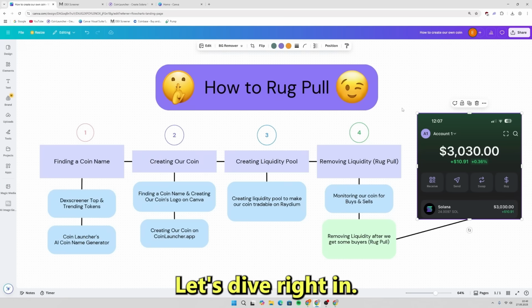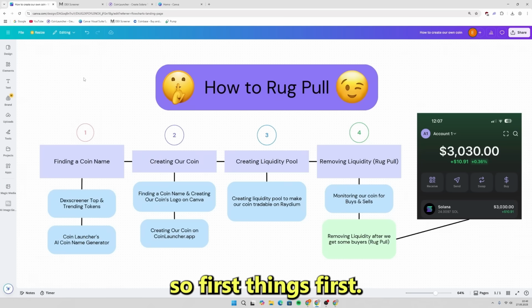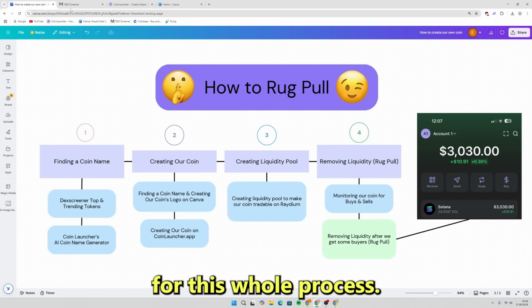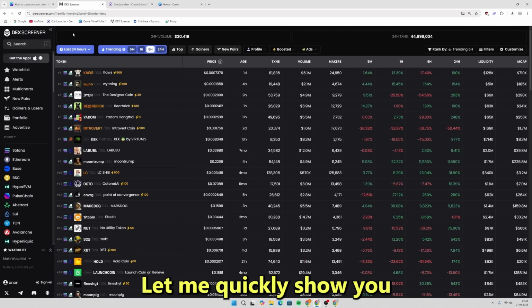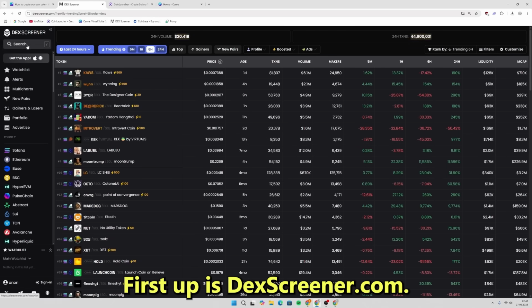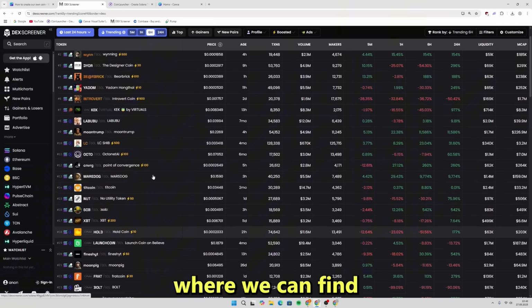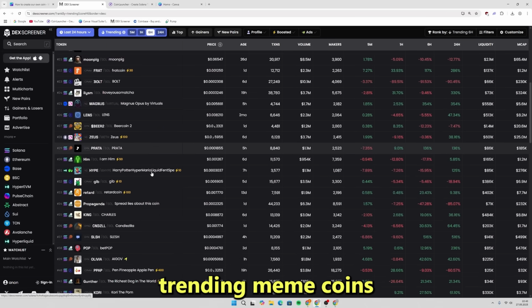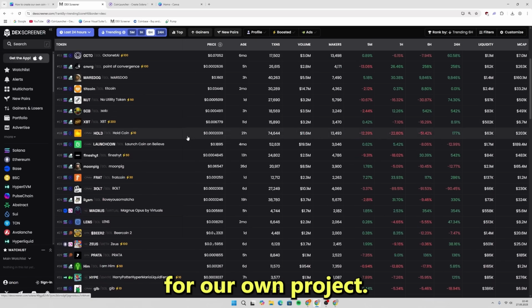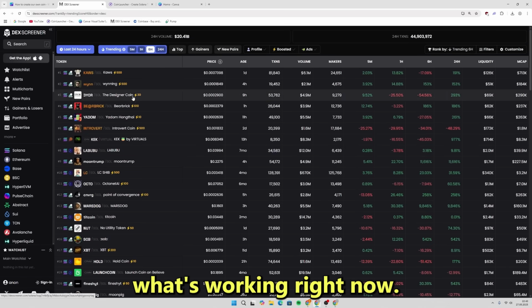Let's dive right in. Alright, so first things first, we're going to need a few websites for this whole process. Let me quickly show you what we'll be using. First up is Dexscreener.com. This is basically our research tool where we can find trending meme coins and get ideas for our own project. Super useful for seeing what's working right now.